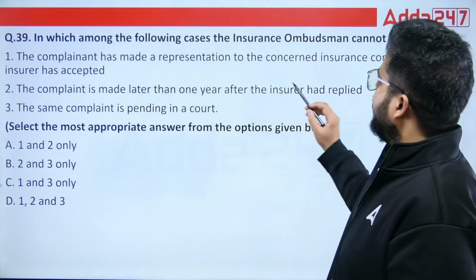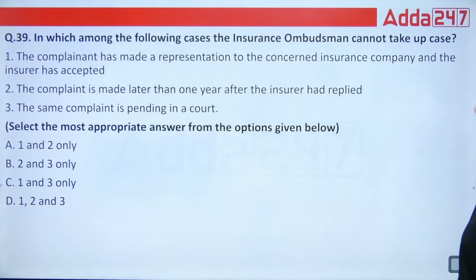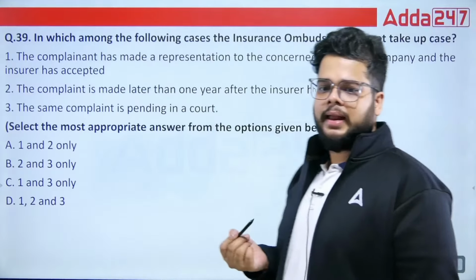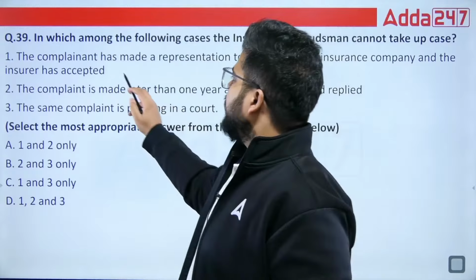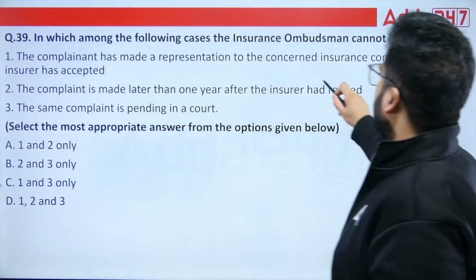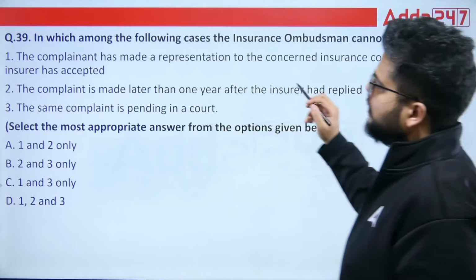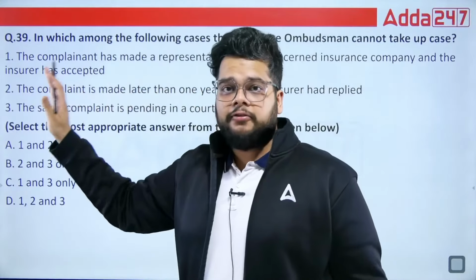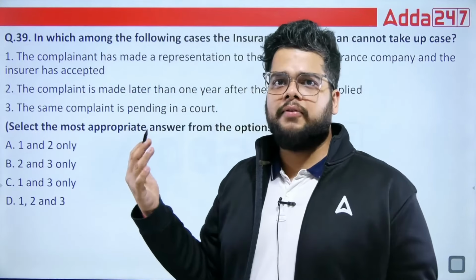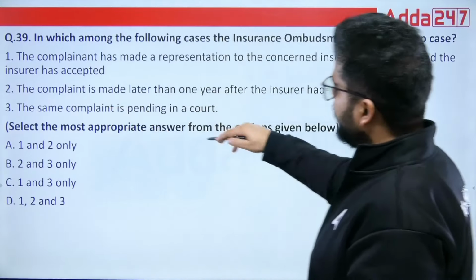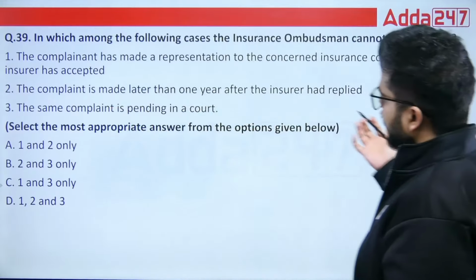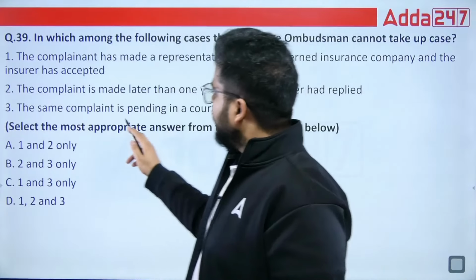Which among the following cases the insurance ombudsman cannot take up the case? So insurance ombudsman, like the RBI OS scheme, has some stipulations. When I talk about the complainant has made a representation to the concerned insurance company and insurer has accepted. If they have accepted, then why they will be allowing it to go to the ombudsman? The complaint is made later than 1 year, again you cannot go. The same complaint is pending in a court.